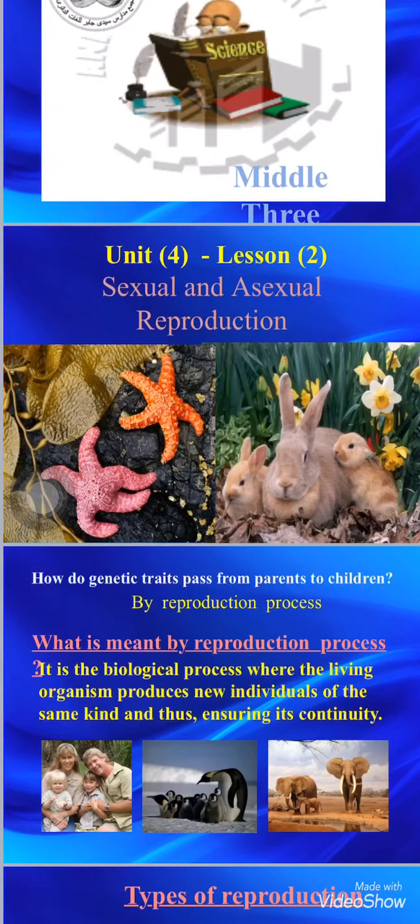I mean, a human will bring a baby human, an animal will bring a baby animal, the same kind. A cat will bring a kitten, the dog will bring a puppy, and so on. So the biological process where the living organism produces new individuals of the same kind to ensure the continuity of their species. This is what's called the reproduction process.